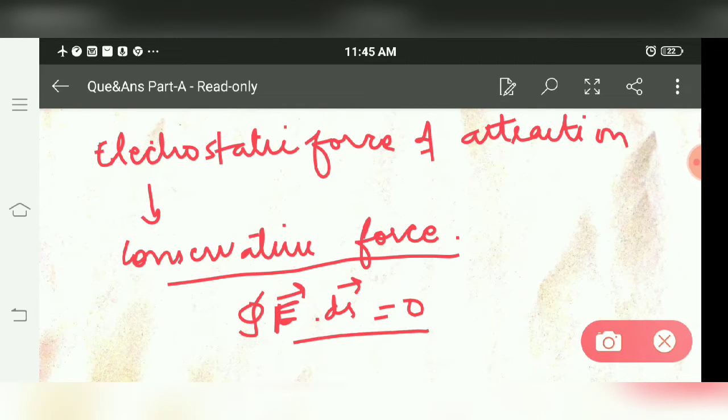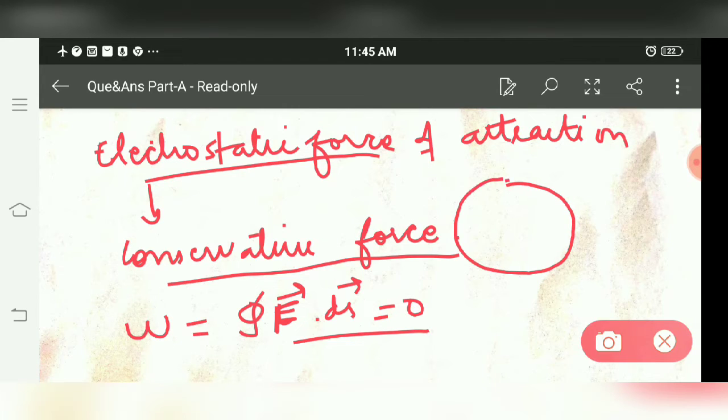The integral of F·ds is always 0 for a conservative force. As the electron revolves along a complete circular path, it starts from one point and ends at the same point. Initial and final position are the same.